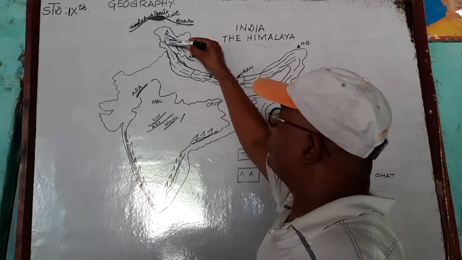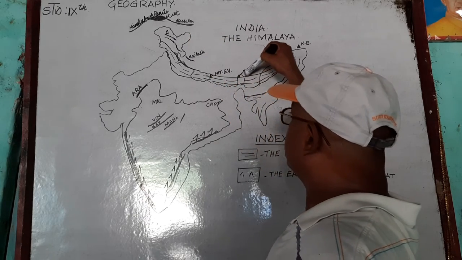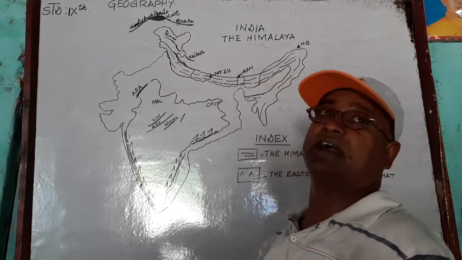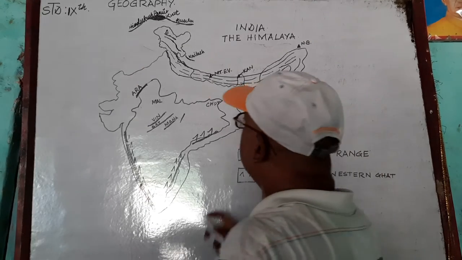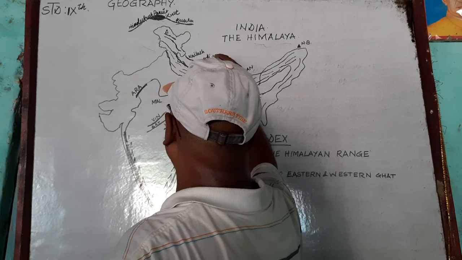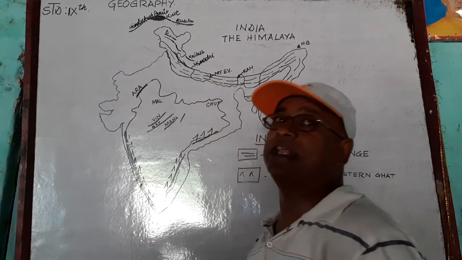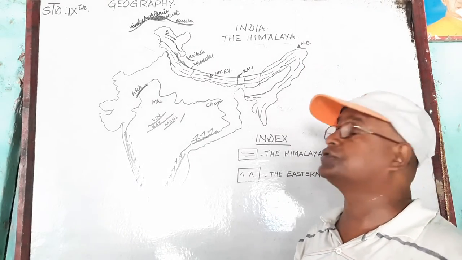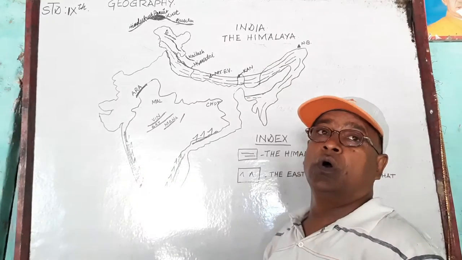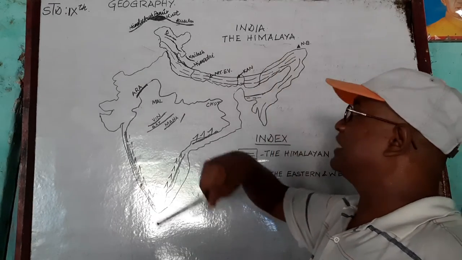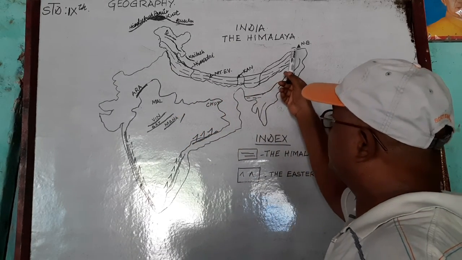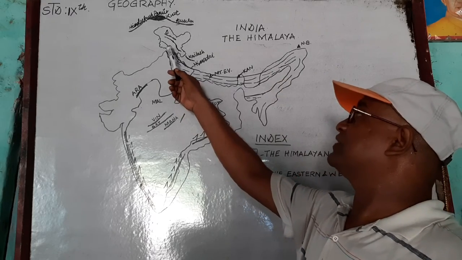This is the northernmost part of the Himalayas, and this northernmost part of the Himalayas is considered as the Himadri. This mountain range is considered as Himadri. In Himadri, all the prominent peaks are found, like Mount Everest, Kanchenjunga, Dhaulagiri, Makalu, Namcha Barwa, Sagarmatha. All of these peaks are found in this range. Kanchenjunga also. So this is the Himadri.